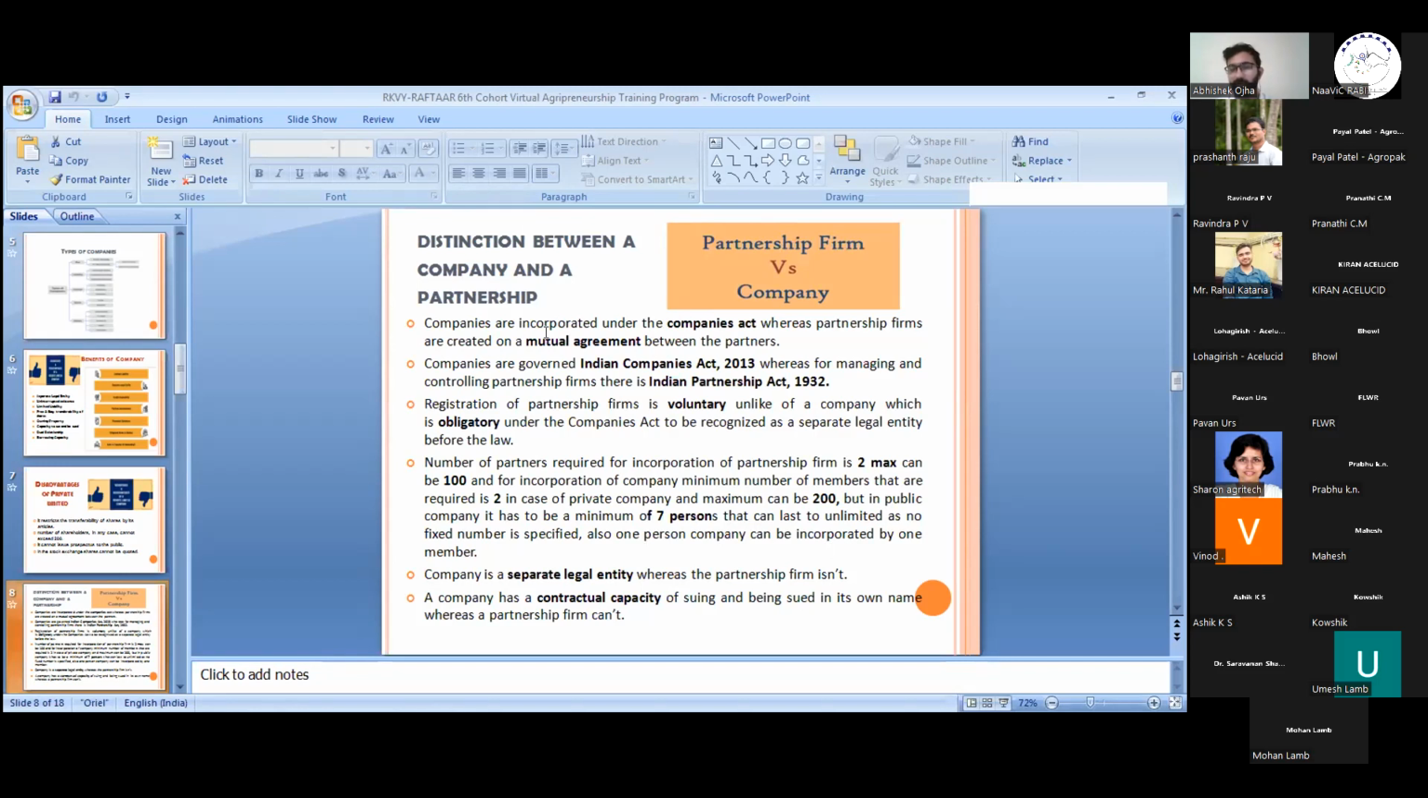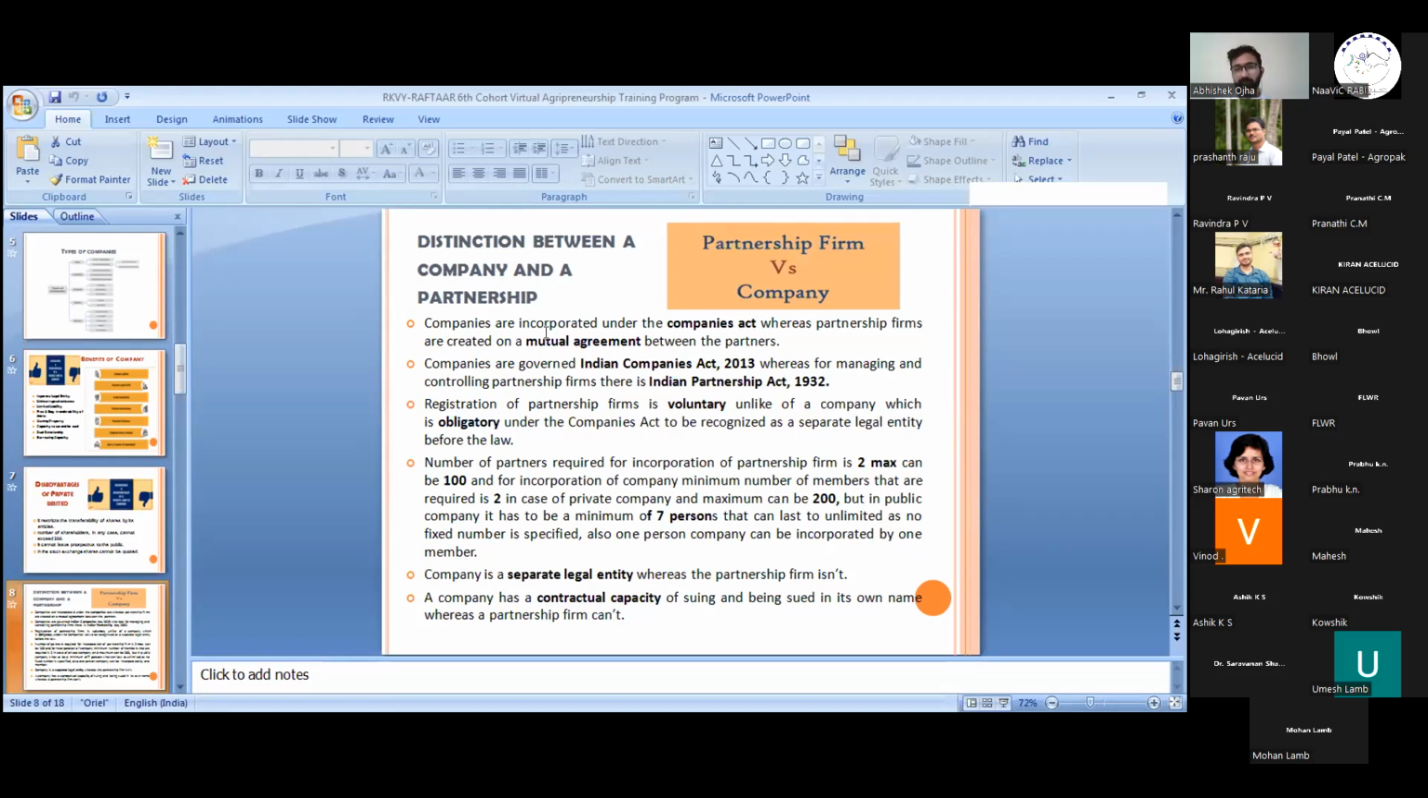Companies are incorporated under the Companies Act, on the basis of what it specifies, whereas a partnership is formed on the basis of a mutual agreement between two or more people. Companies are governed by the Companies Act 2013, and partnership is governed by the Partnership Act 1932. This is the major defined distinction between companies and partnership firms.